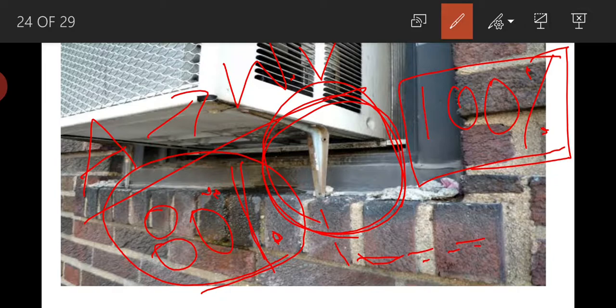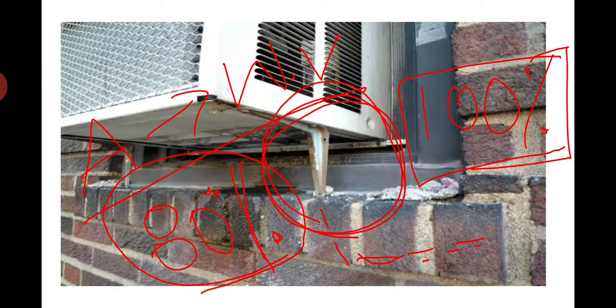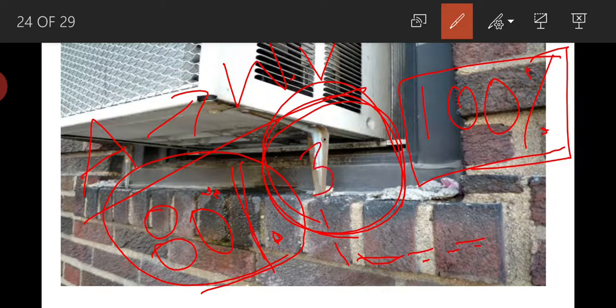Whereas in winter, temperatures are very low, so evaporation is very less, and humidity will be around 20 to 30% only.